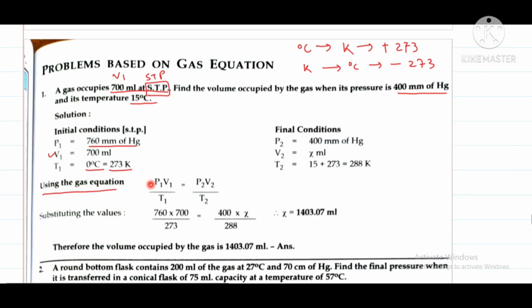Now we'll use the gas equation, that is P1 V1 by T1 is equal to P2 V2 by T2. Substituting the values, we get V2, that is the final volume, which is 1403.07 ml. So this is our answer.